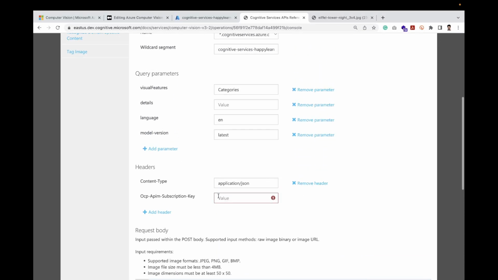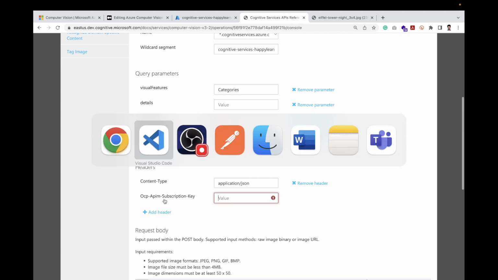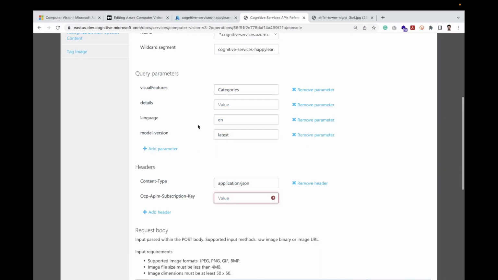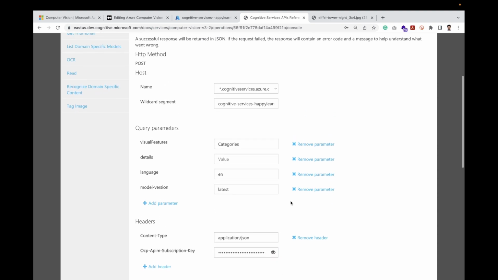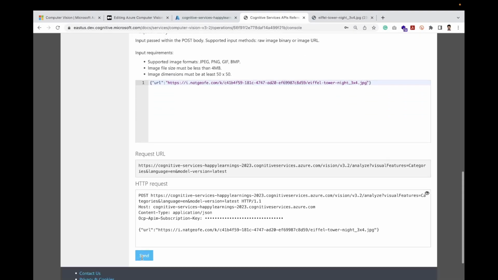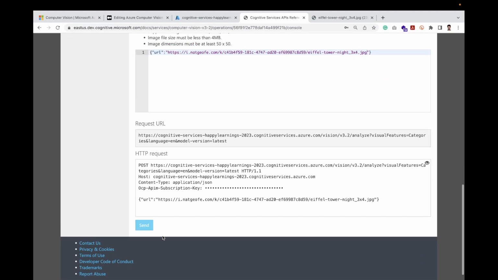And a very important thing which we need to note is this Ocp-Apim-Subscription-Key. This is the key which we need to provide from here, key 1. We come over here and paste it. This is required. And we'll hit the send button.